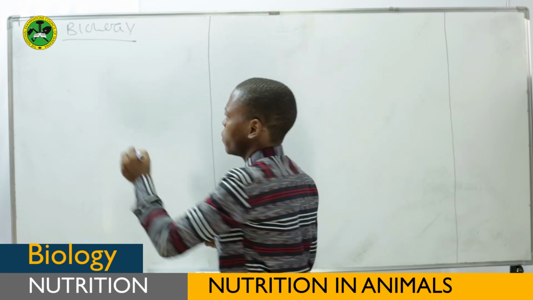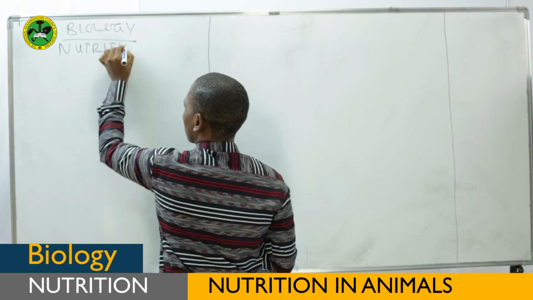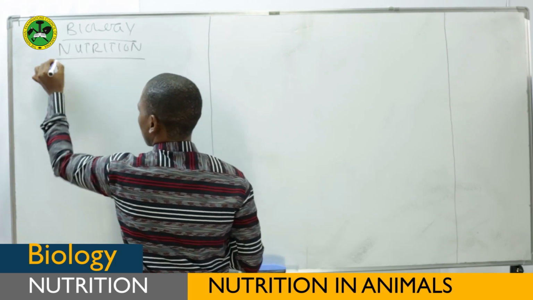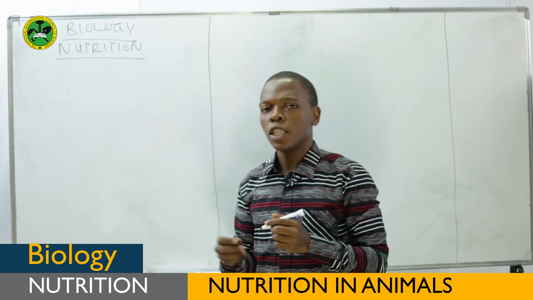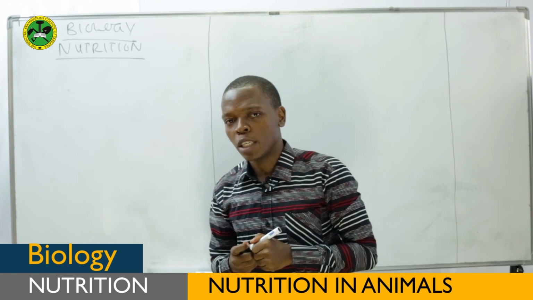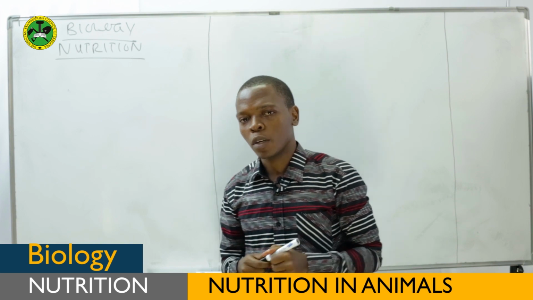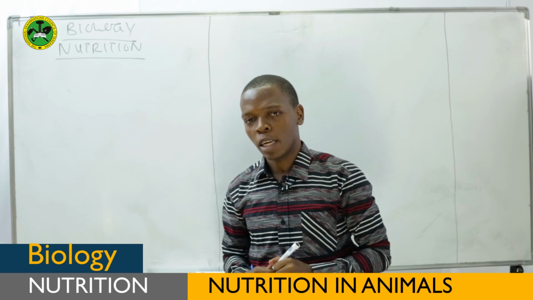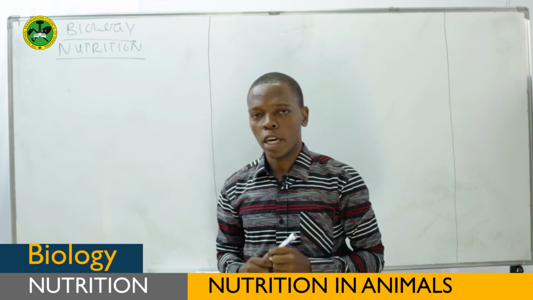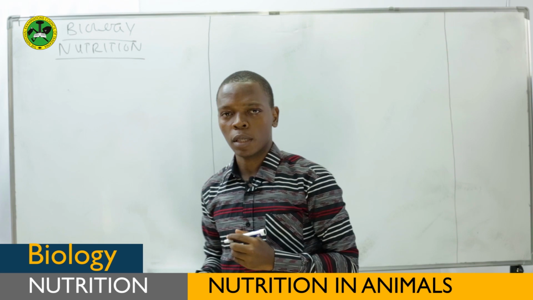The topic of nutrition. But if you remember from the previous lesson, we said nutrition is divided into two main parts: nutrition in plants and nutrition in animals. Therefore, after completing nutrition in plants, today we are going to see another type of nutrition, which is nutrition in animals. But in this nutrition in animals, we are specifically focusing on nutrition in human beings.